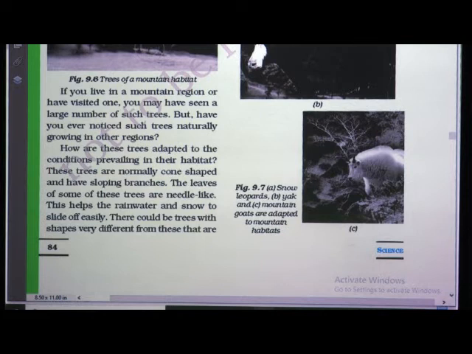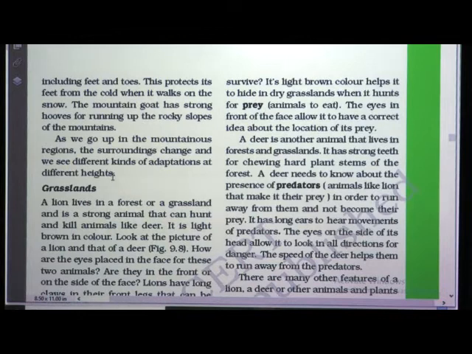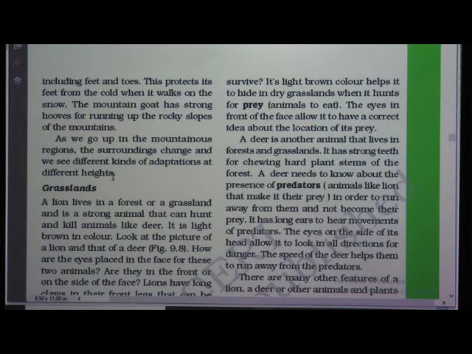They are specially adapted for the mountainous regions, including feet and toes. They also have thick fur on their feet and toes to protect them from the cold when they walk on the snow. The mountain goat has strong hooves for running up the rocky slopes of the mountains. As we go up in the mountainous regions, the surroundings change, and we see different kinds of adaptations at different heights.